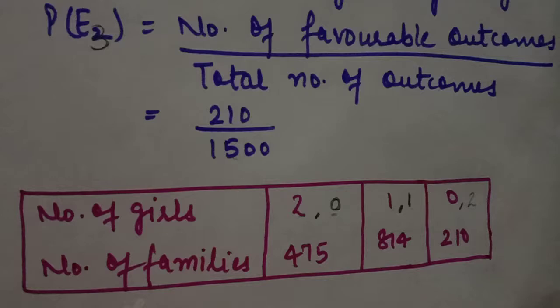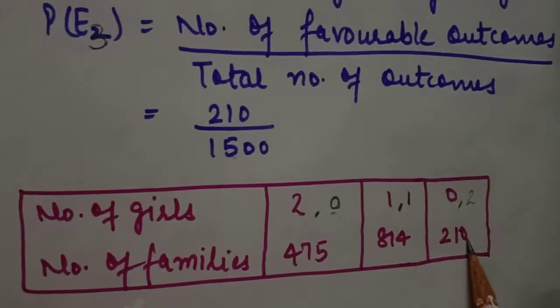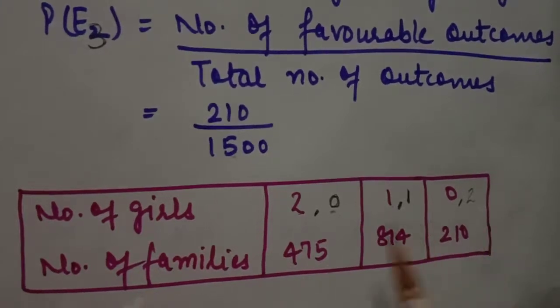So if now I ask to find the probability of having 2 sons or 2 boys, definitely it is 210 divided by the total number of families, which is 1500. No boy means 475 divided by 1500. So students, by this method we can change our data or use it in a different way. Now question number